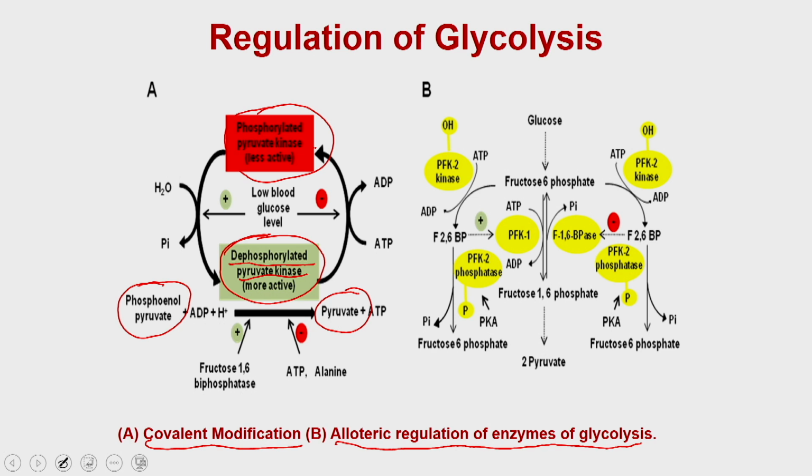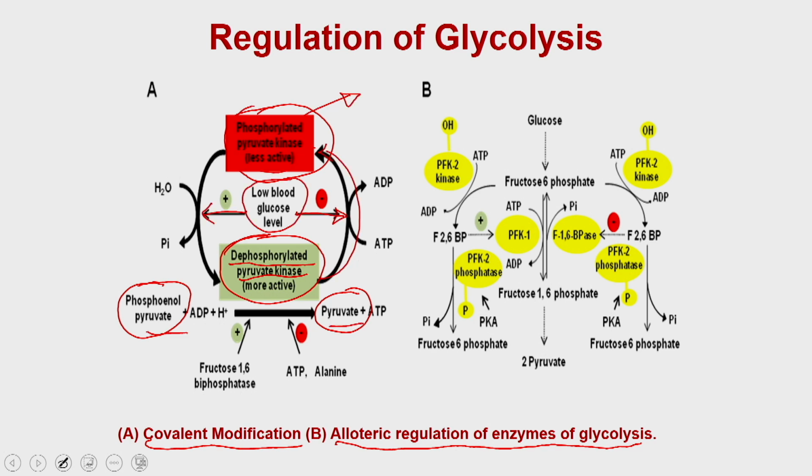But when the blood glucose goes up, the phosphorylated pyruvate kinase is converted back to the dephosphorylated pyruvate kinase, which is more active and catalyzes an enhanced level of conversion of phosphoenol pyruvate to pyruvate.